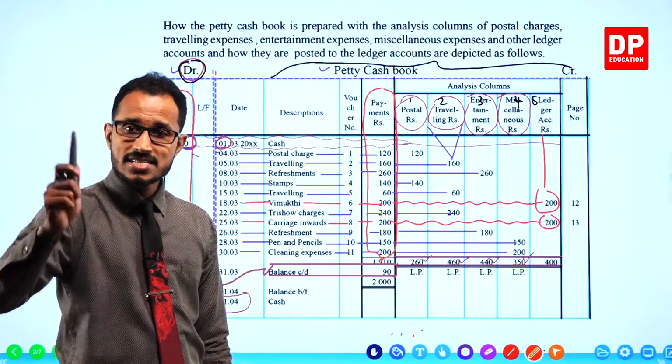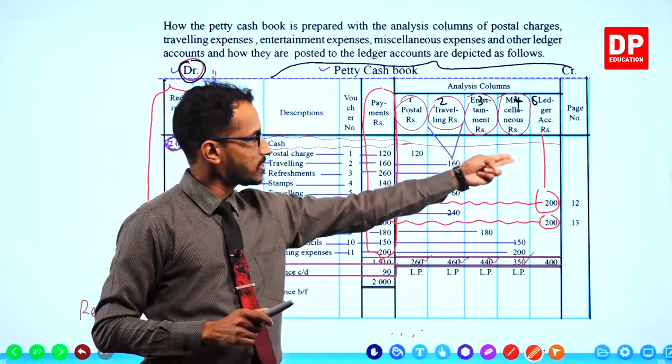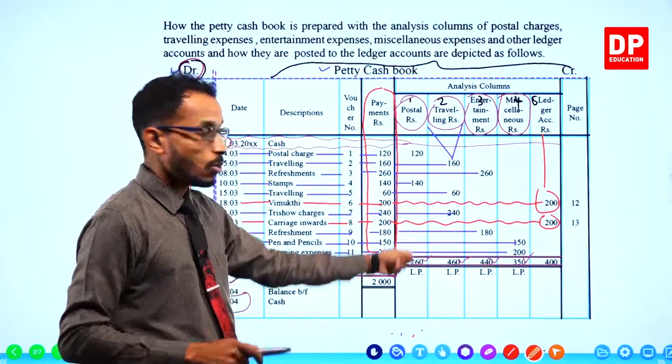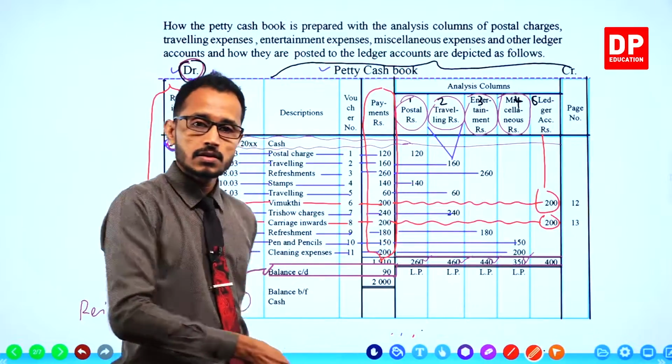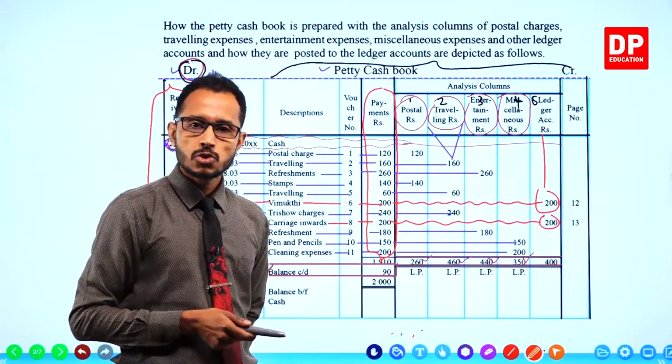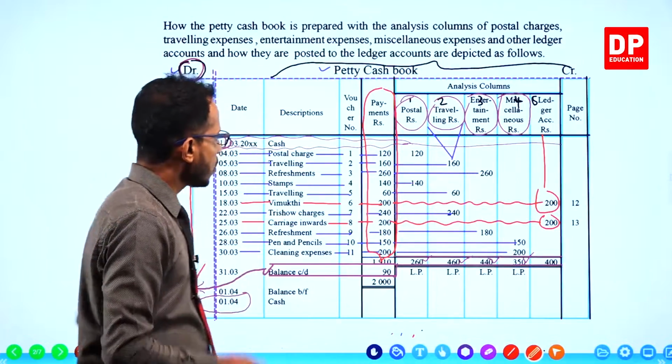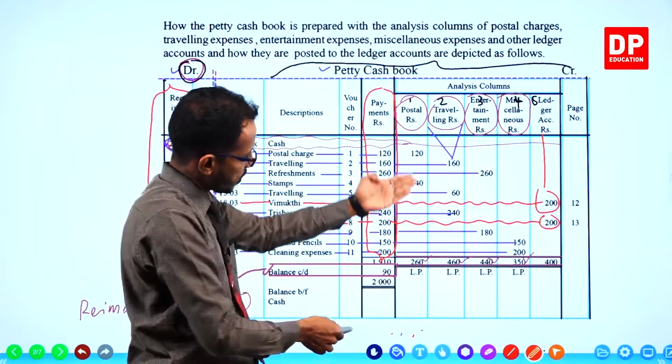Draw separate ledger accounts for each of these expenses and debit those separate ledger accounts with the column totals.